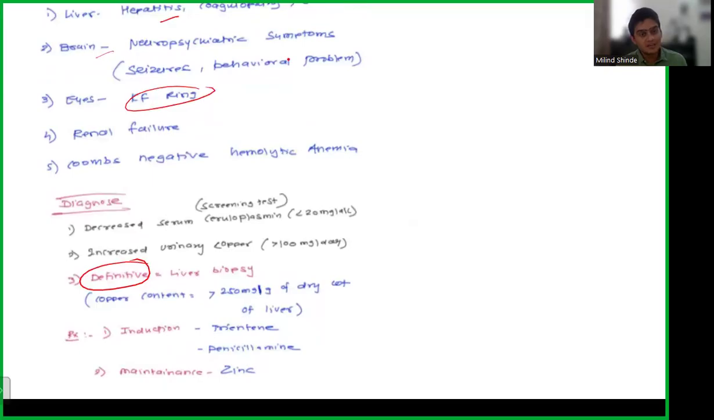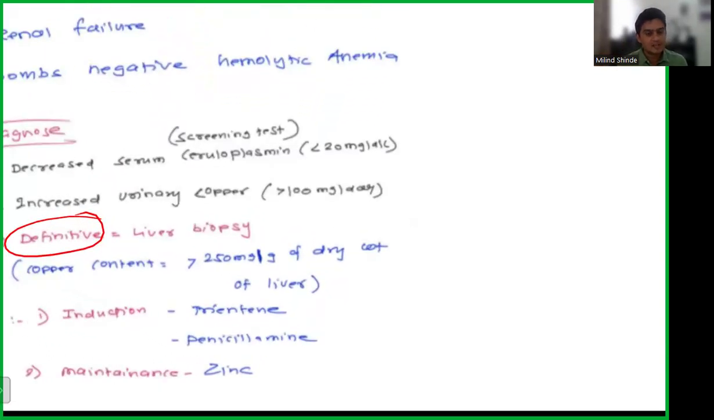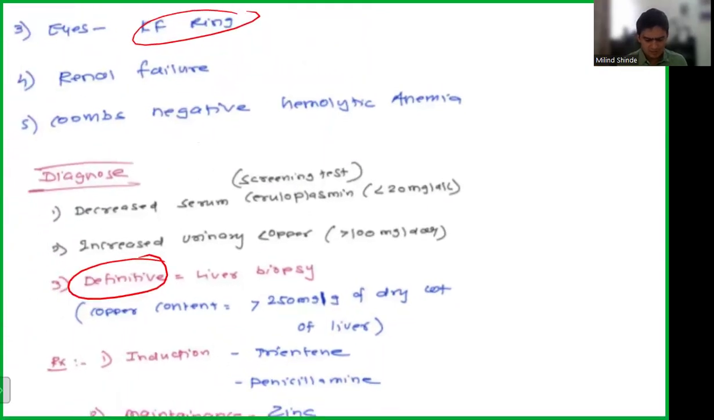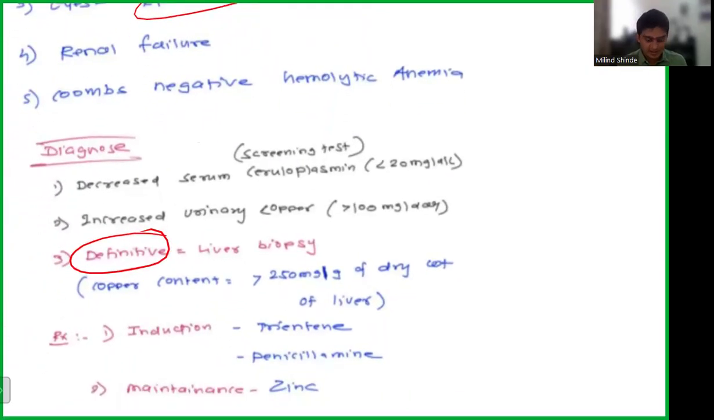What other questions can be asked from this topic about treatment? We have to induce first, which means you have to flush out the copper. There are two drugs, trientine and penicillamine, which we use for induction. For maintenance, we use zinc as a competitor. Zinc competes with copper for absorption. So that can be asked as a question in your next exam.